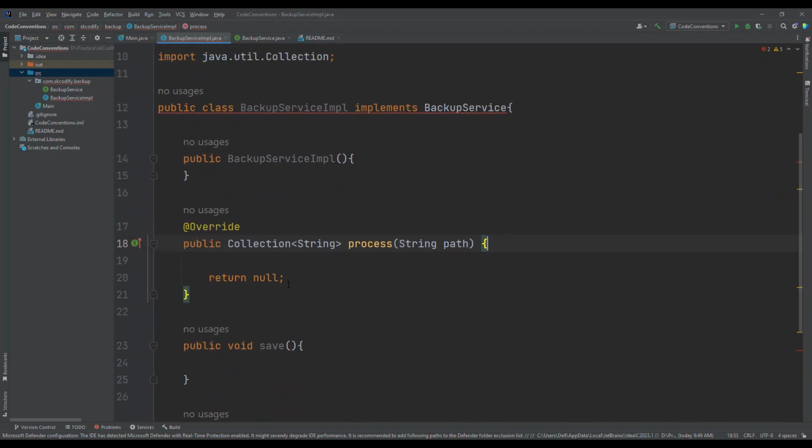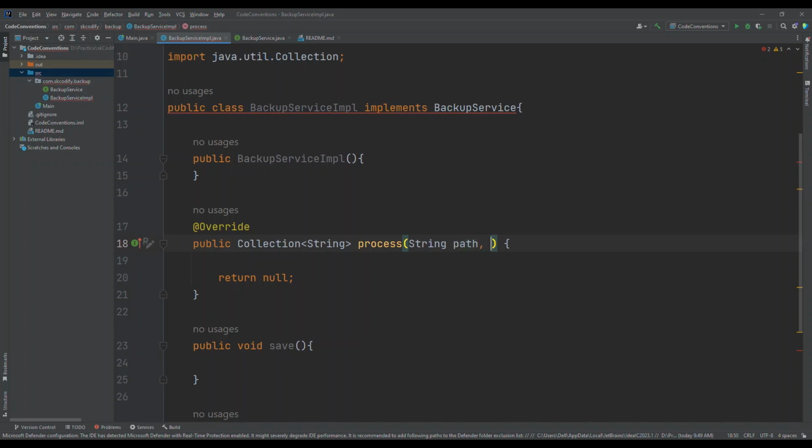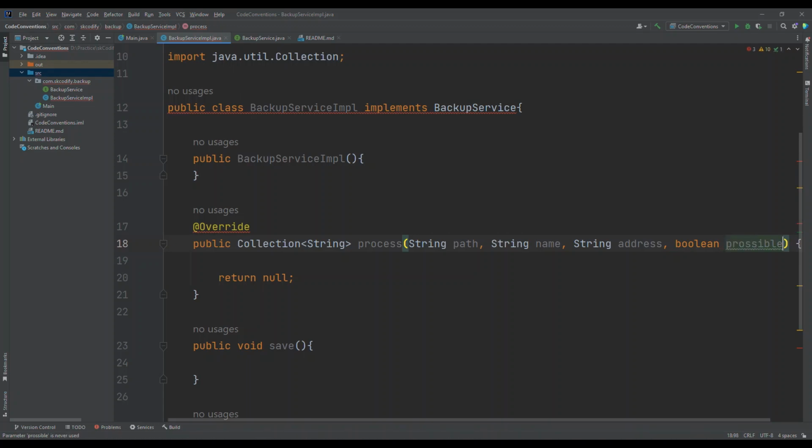Let's assume in this method I'm writing, I provide multiple parameters: a string name, a string address, I'm just increasing the number of parameters so that it can break, and a boolean processable.